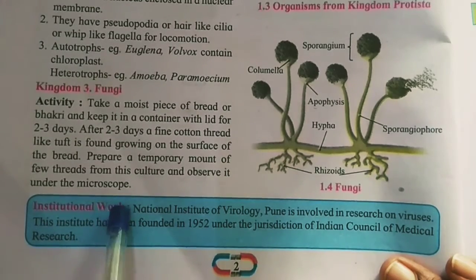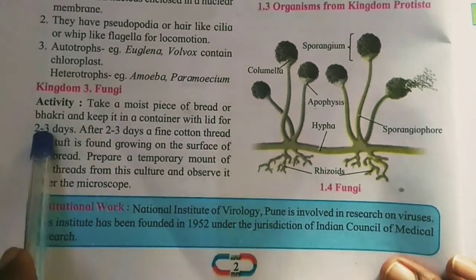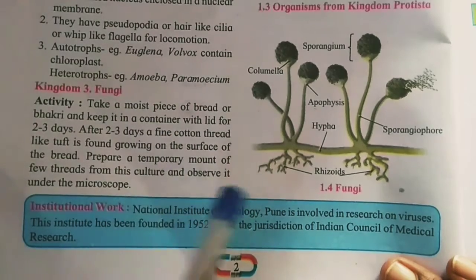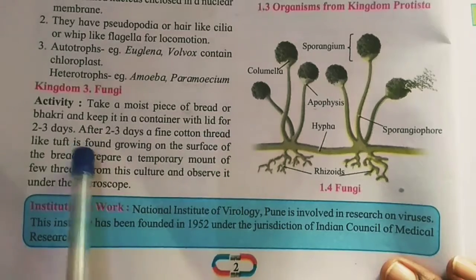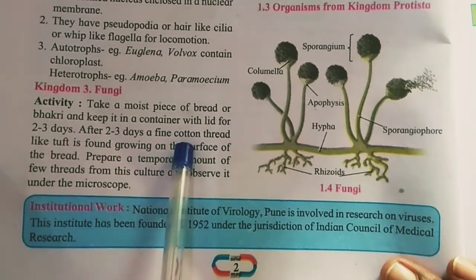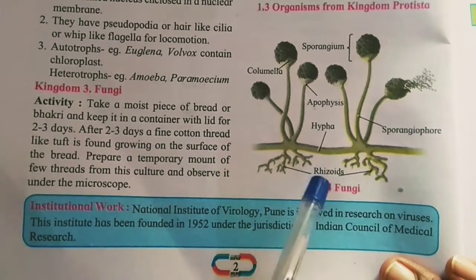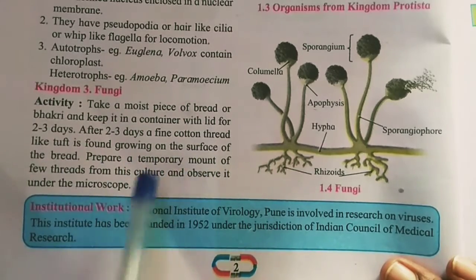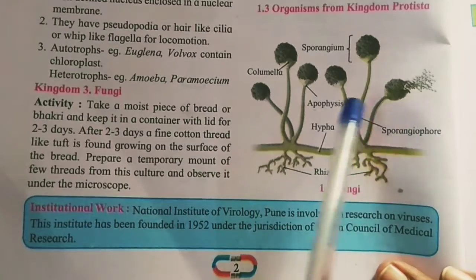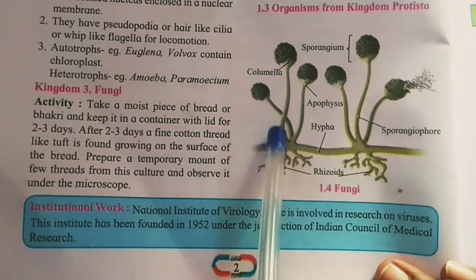In Marathi we call it burshi. Okay, so we can see the thread under the microscope looks like this.